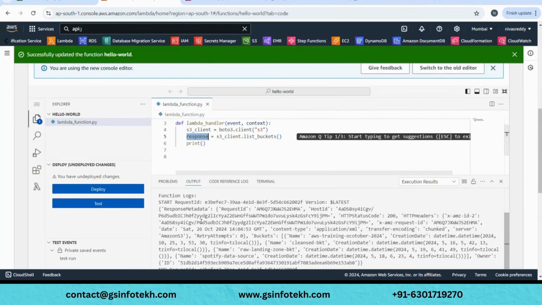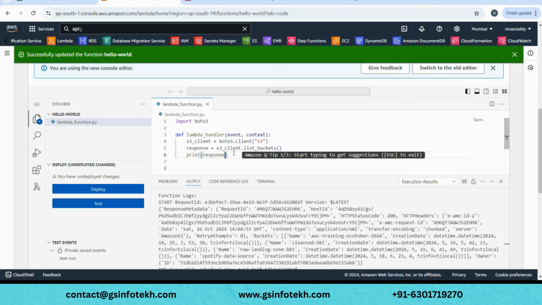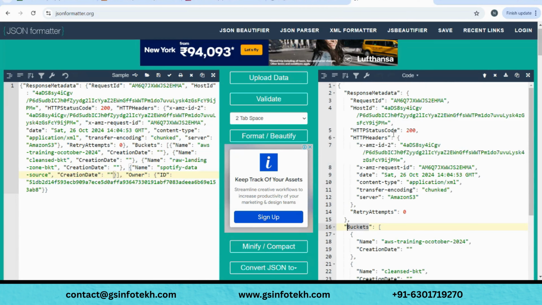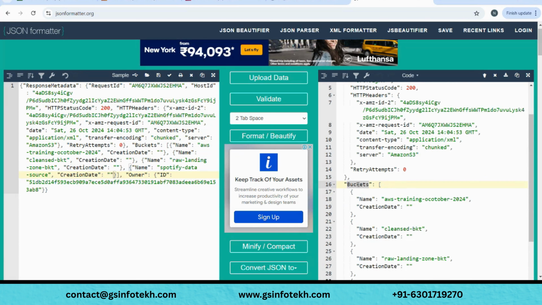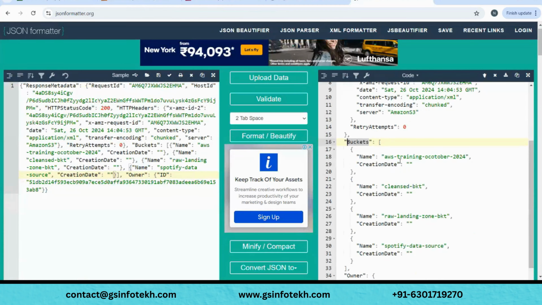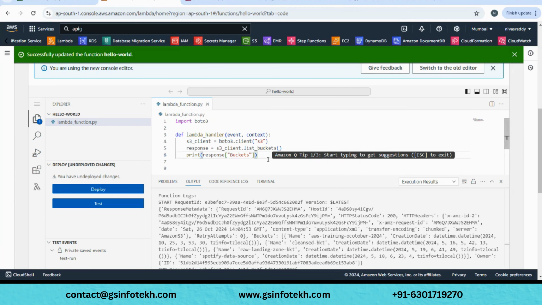First, response has all this noise, unwanted thing. So within response, we'll first filter out what we want. What do we want? We want buckets, and we'll check the spelling, whether it's small buckets or capital buckets. So within response, we're capturing buckets. Since it's a dictionary, I'm just reading it. Now you have response and only buckets will be printed. Even for buckets you have creation time and all that stuff, but still let us try and print it.